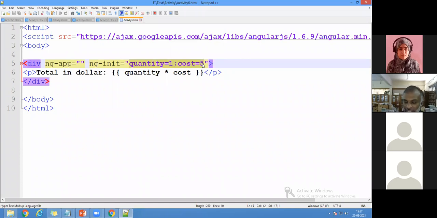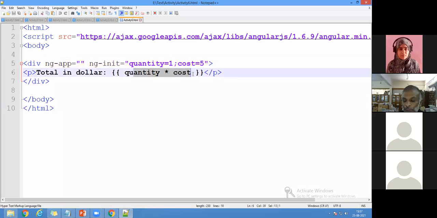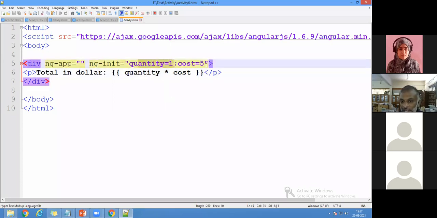Suppose I'm going to purchase a meal, 2 meals per day, and 1 meal is 100, then automatically we can display the amount there. So this is the concept. You can see I'm having a quantity 1 and the cost, let it be 50. Very simply we can init, where init is for initialization. So I initialize quantity equal to 1 and cost equal to 50. So the total, I'm going to write in an expression.